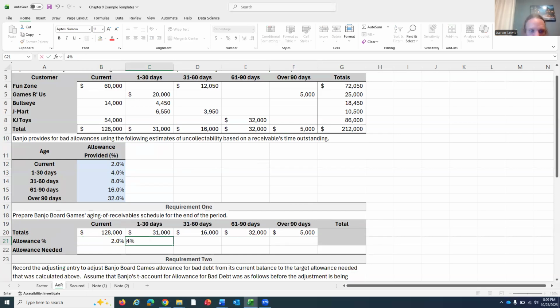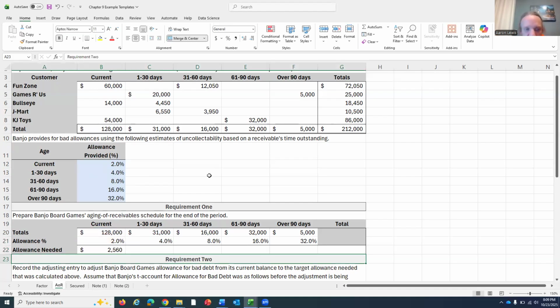This one would be 4% for 1 to 30 days. 8% chance for 31 to 60 days, 16% chance from 61 to 90 days, and a 32% chance for over 90 days. I just copied these numbers down into the table, matching them to the proper time period. And now I just need to multiply the total amount of receivables that we have outstanding for that time frame by the chance of uncollectability.